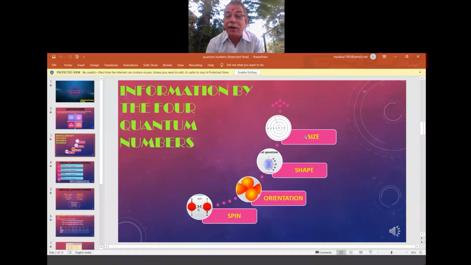So this is the bigger area. Size, it will tell about the size, how big it is. Okay. Then second is what? Azimuthal quantum number will tell about the shape. Okay, that means in what shape it is taking round around the nucleus. Okay, in 3D. That means exactly where this cover belongs to in Bijapur.